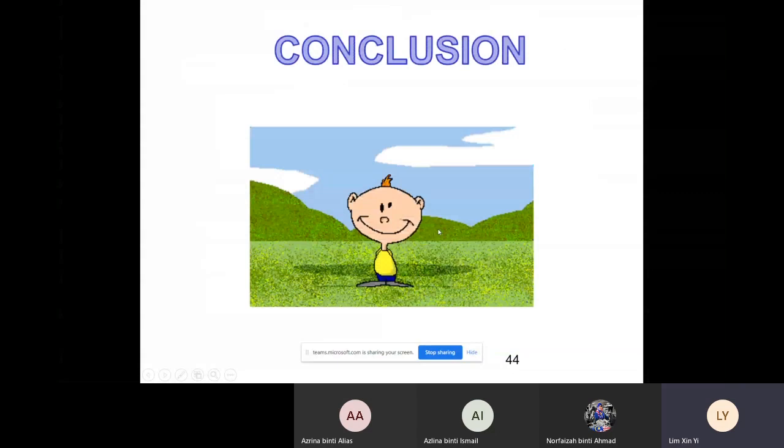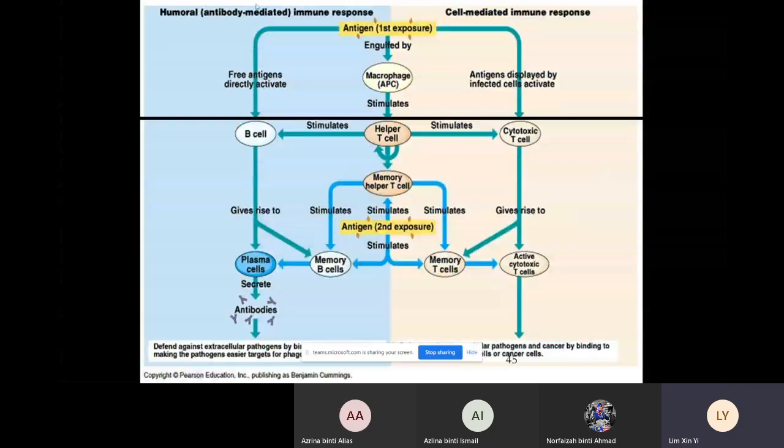As a conclusion, I would like to show you this diagram which concludes both the humoral and cell-mediated immune response. So when antigen is engulfed by macrophage, it will stimulate helper T cell by interleukin-1.